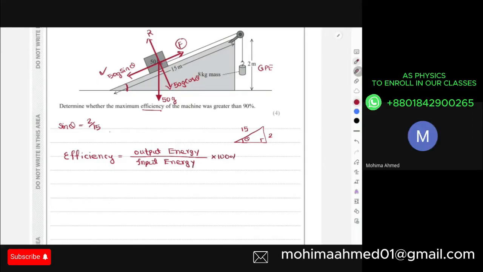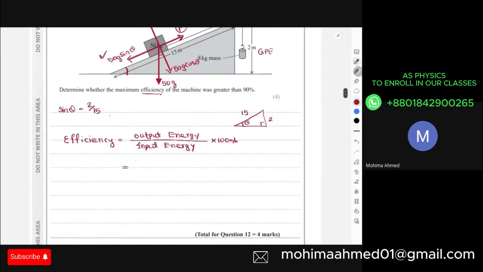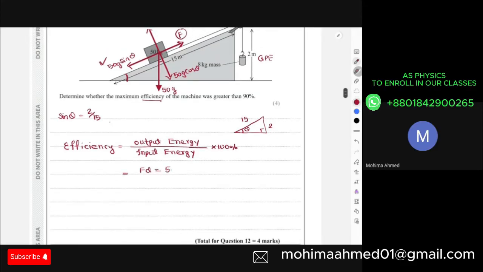Multiplied with 100%. Yeah, we have to do 100% here. So, output energy is what? FD, FD, 1 minute, Arif, just 1 minute. FD is actually 50g, 9.81 multiplied with sine theta. I already know it's 2 by 15, right? Multiplied with 2 and then dividing this with your mgh, which is 9.81, height is 2, and multiplying this with 100%, right?